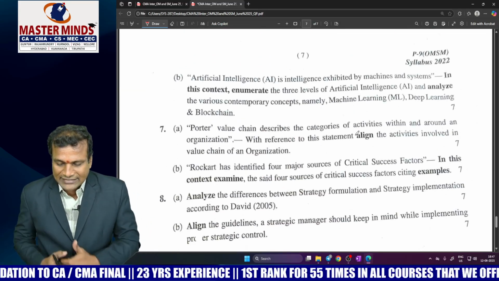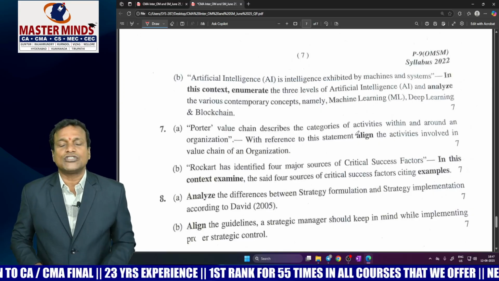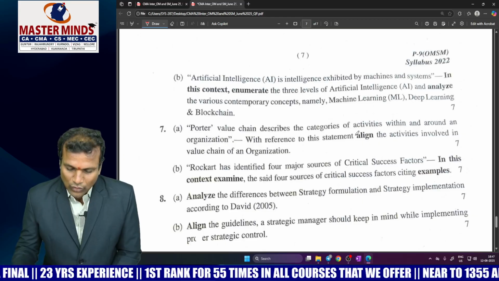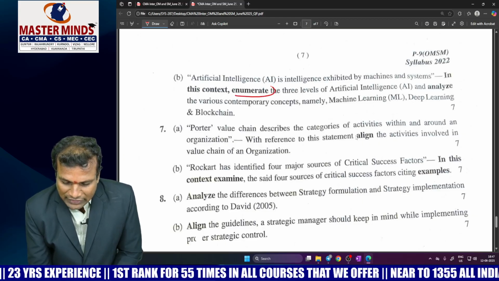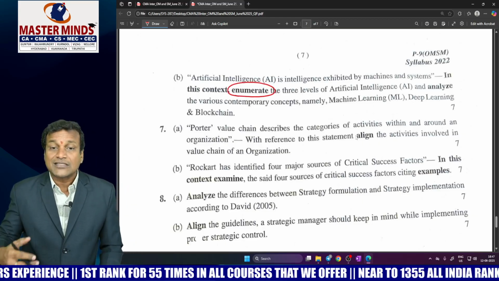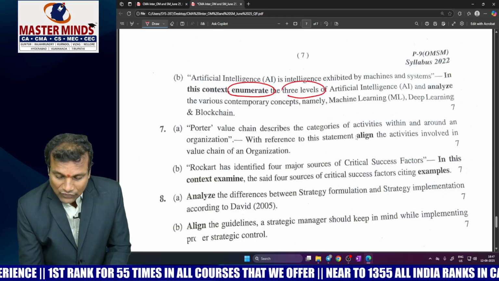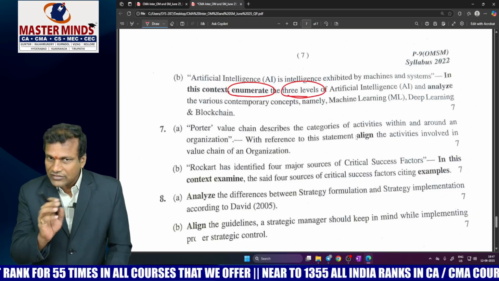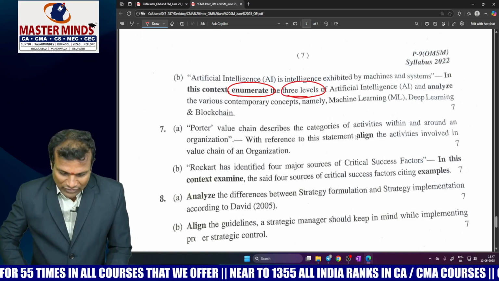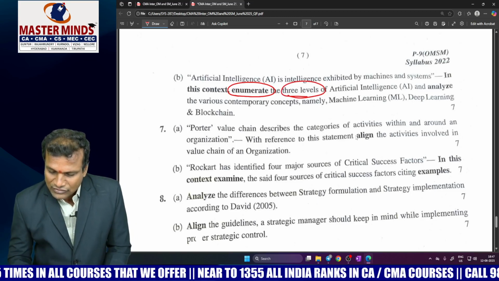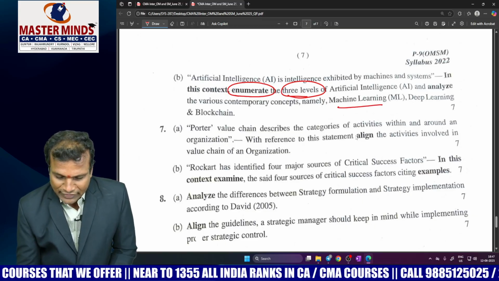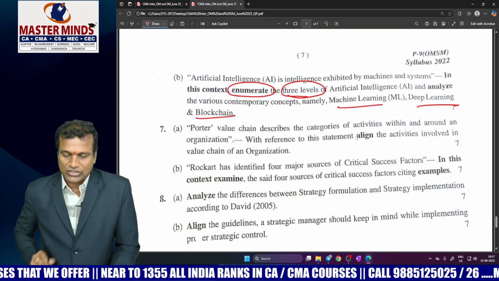Now come to the second 7 marks question. It is from 4th chapter called digital strategy. In this he has asked to explain the enumerate. Please list out. Enumerating means list out the 3 levels of artificial intelligence. He's asked for the 3 levels, hopefully for 3 marks. Thereafter he has asked us to explain the concepts called machine learning, deep learning and blockchain.